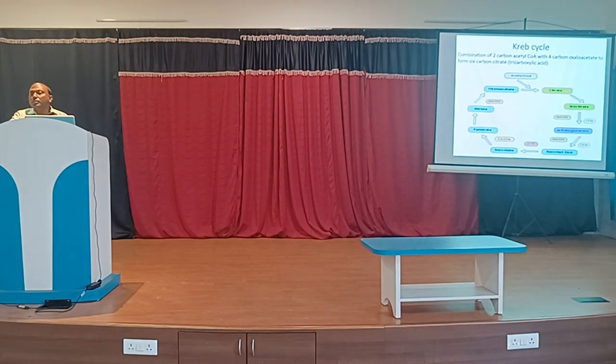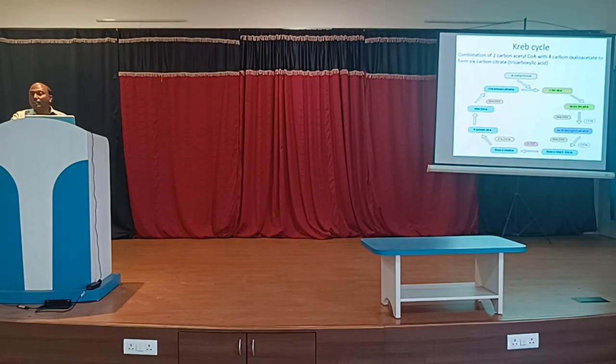And what about the ATP? There is one direct ATP generated when succinyl-CoA is converted into succinate. This total 15 ATP is generated in the TCA cycle.